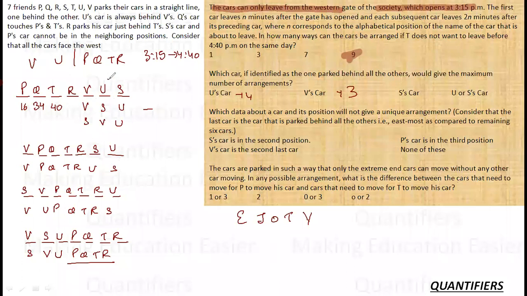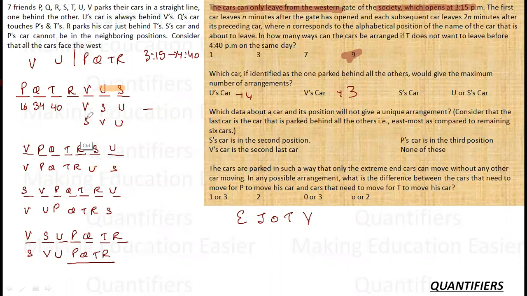So let's say S is behind U. If S is behind U, how many cases can I find? There are two cases. Two cases when S is behind U. Is there any other? No.